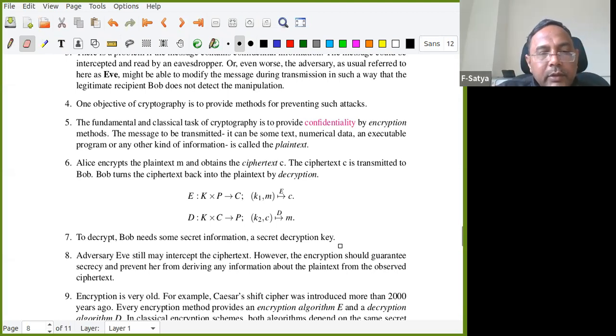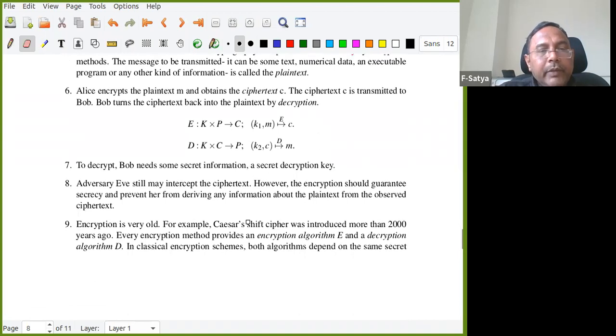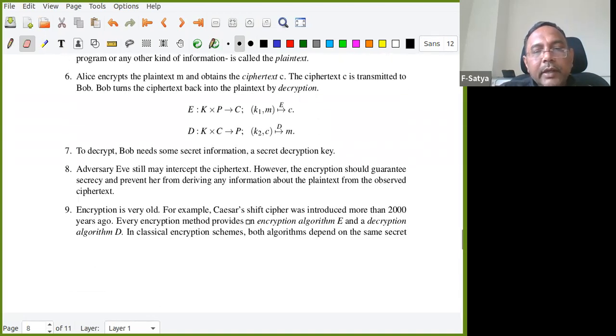So, to decrypt, Bob needs some secret information, the secret decryption key. Adversary Eve may still intercept the ciphertext. However, encryption should guarantee secrecy and prevent her from deriving any information about the plain text from the observed ciphertext. Eve can get the ciphertext, but she cannot interpret what Alice actually wants to send to Bob. She does not have that idea.